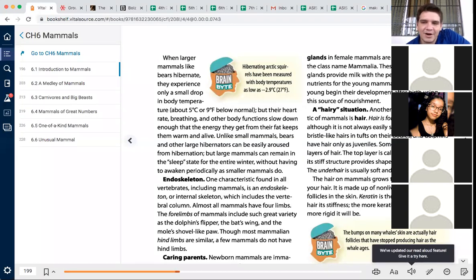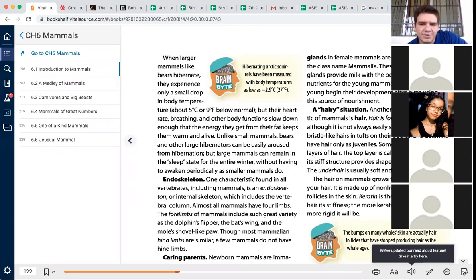Hair is found on all mammals, although it is not always easily seen. Elephants have bristle-like hairs and tufts on their body. Dolphins have hair only as juveniles or young. Some mammals have two layers of hair. The top layer is called the guard hair. Its stiff structure provides shape to the animal's coat. The under hair is usually soft and gives warmth.